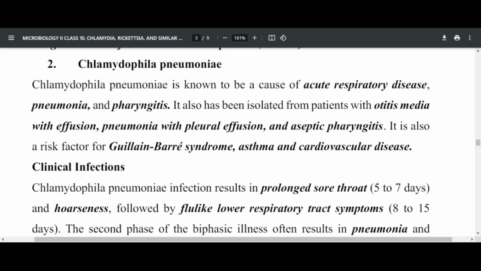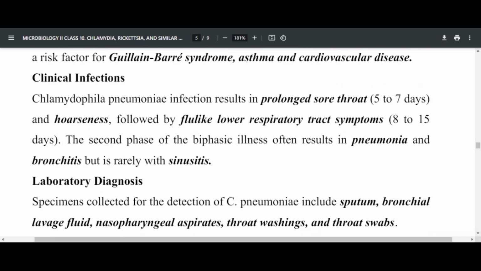Otitis media is one of the conditions seen especially in young children. They are normally highly affected with otitis media, especially with other conditions apart from this. We have also seen Haemophilus influenzae cause otitis media. Chlamydophila pneumoniae is also highly common. It is also a risk factor for Guillain-Barré syndrome, asthma, and cardiovascular disease as well.